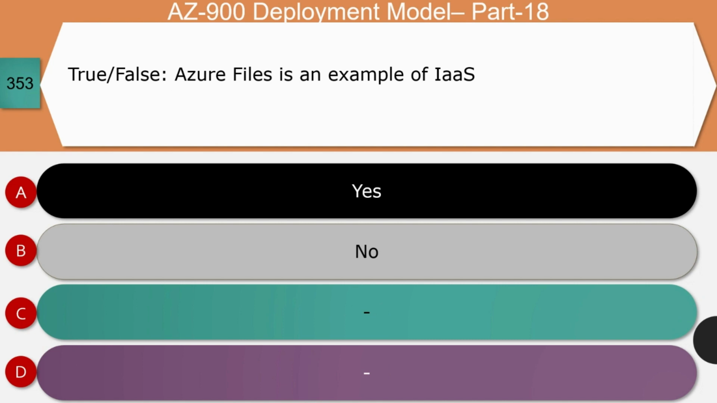Next question, true or false? Azure Files is an example of IaaS. Is it true or false? The right answer for this question is yes. Read it once again, Azure Files. It is not Azure File Service. And so it refers a storage. And so the right answer for this question is option A, that is yes.